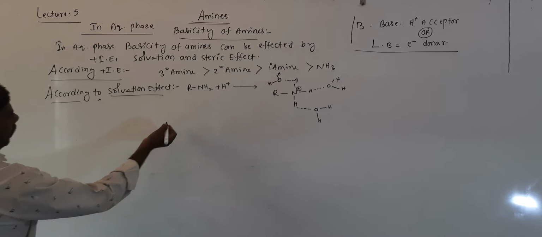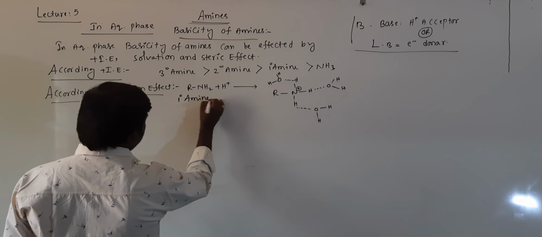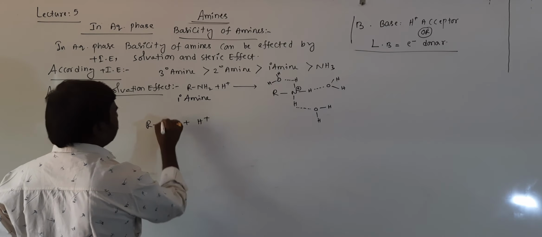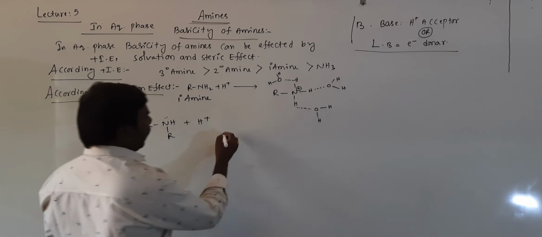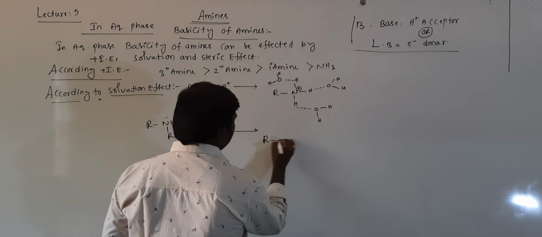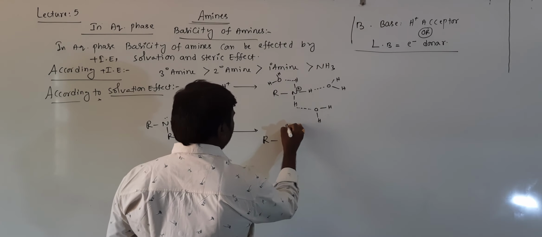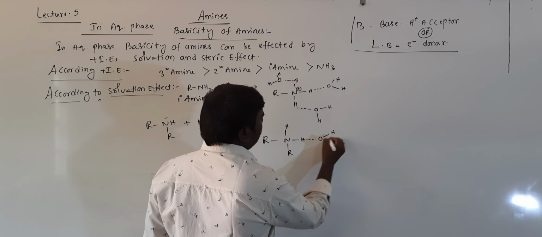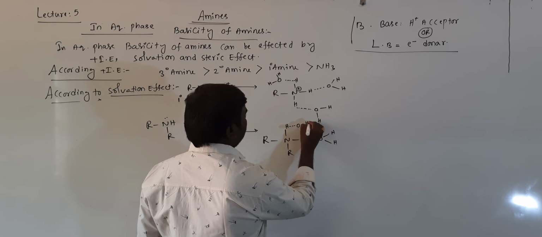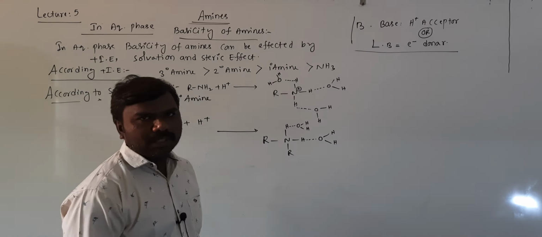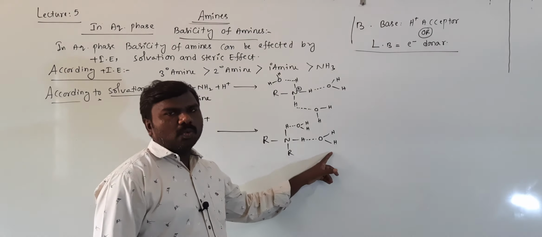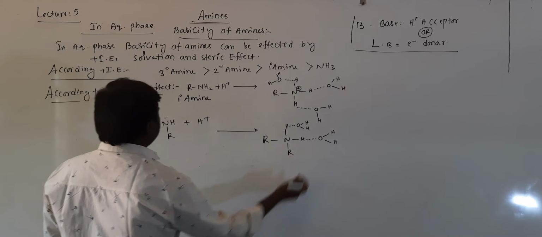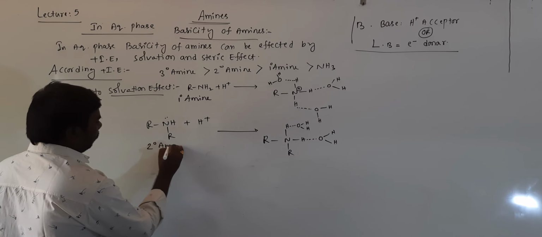So this is the primary amine, students. Secondary amine, RNHR, with H plus, the proton is accepted, and we get RNH2R plus. When water is added, it forms hydrogen bonds, with the H of the amine and the O of water involved in hydrogen bonding. Then there are 2 hydrogen bonds. That is the secondary amine.